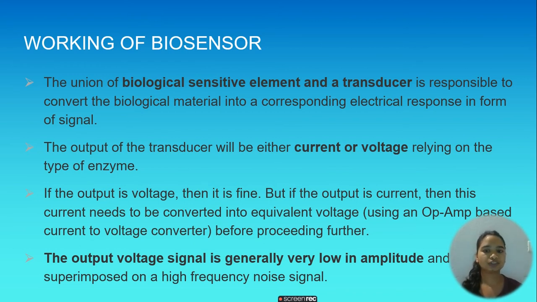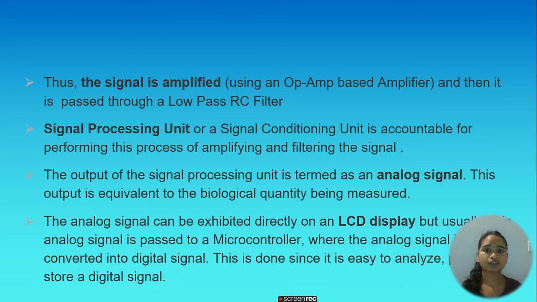The output voltage signal is generally very low in amplitude. Now the signal is amplified and then it is passed through a low pass filter. A signal processing unit or a signal conditioning unit is accountable for performing this process of amplifying and filtering the signal. The output of the signal processing unit is termed as an analog signal. This analog signal can be exhibited directly on an LCD display.